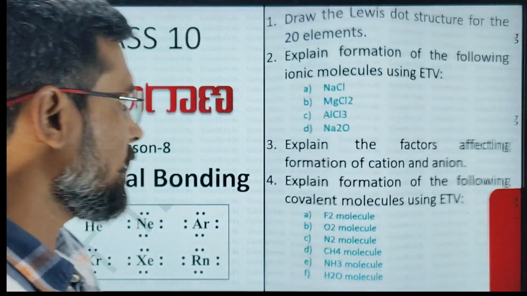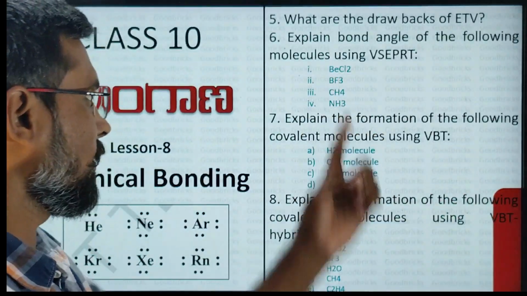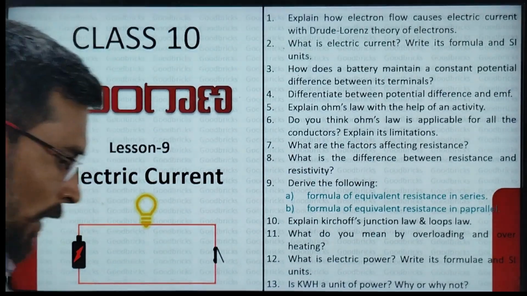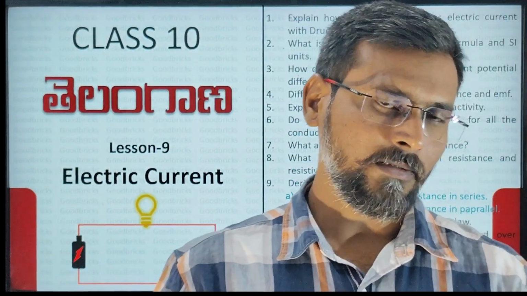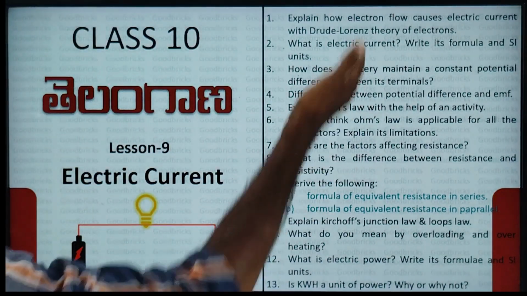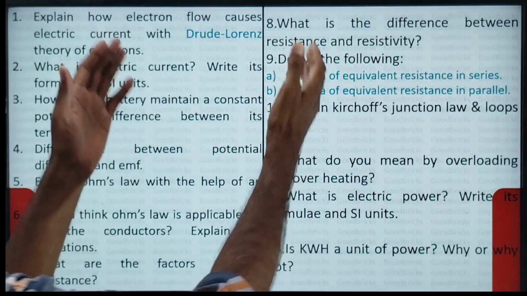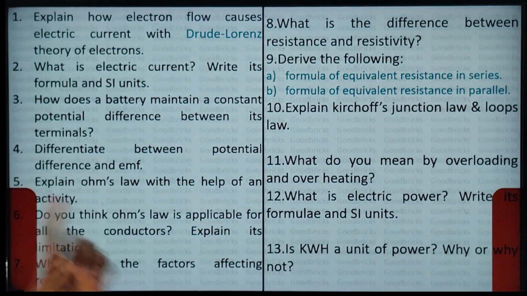Once again, you just go through. These are the first 4 questions and these are the next 4 questions. Till now we have discussed the first 8 lessons. Now let us discuss the 9th lesson, electric current, and these are all the questions. If you want, you can take a screenshot, and here we have all the questions with big font size.